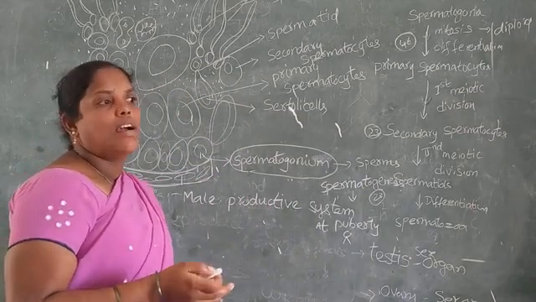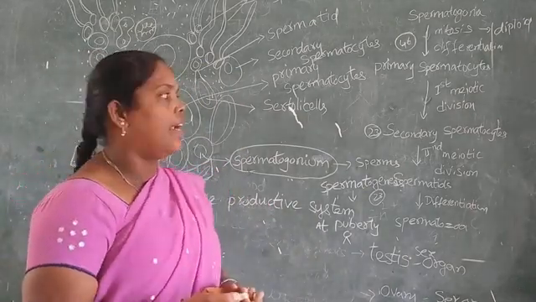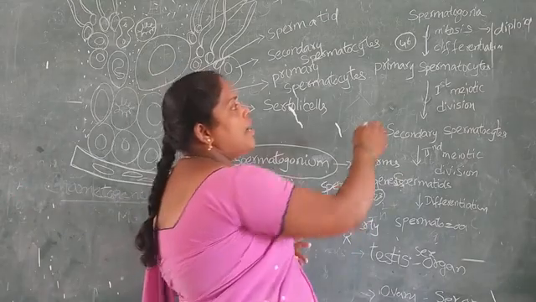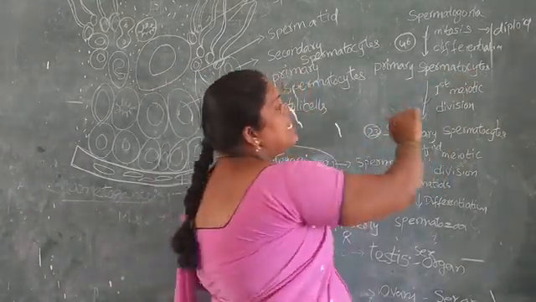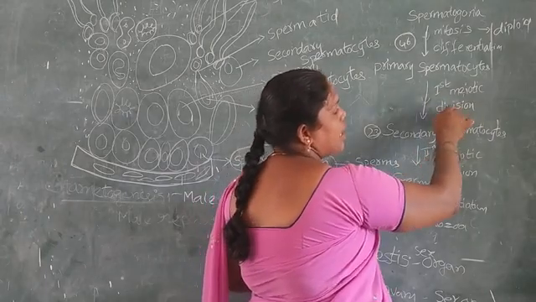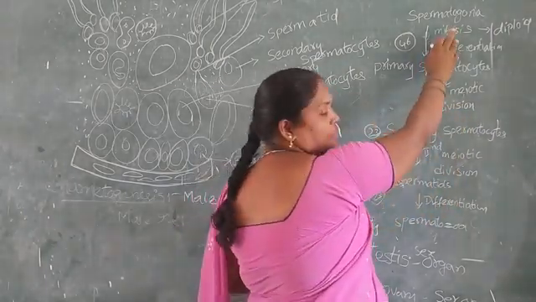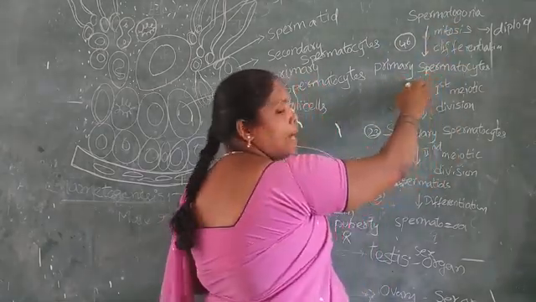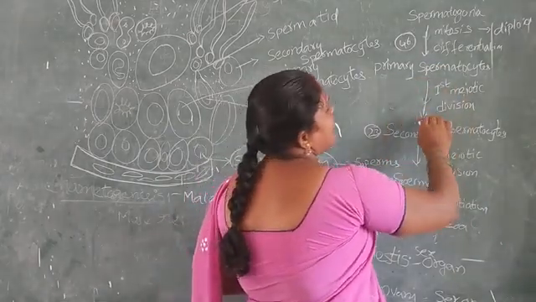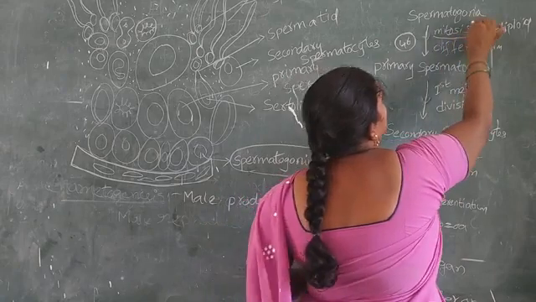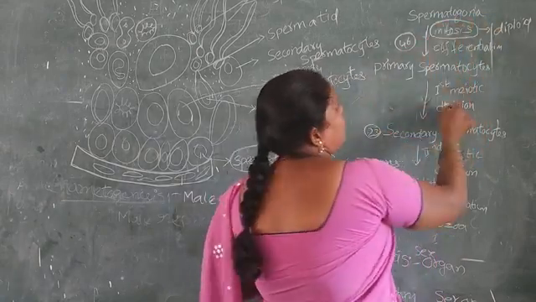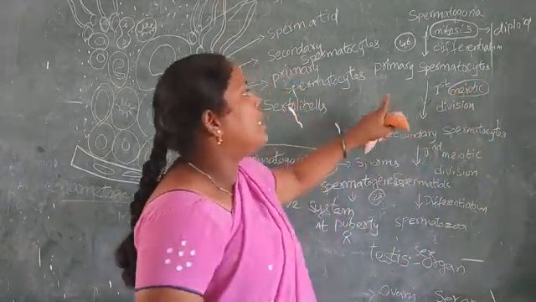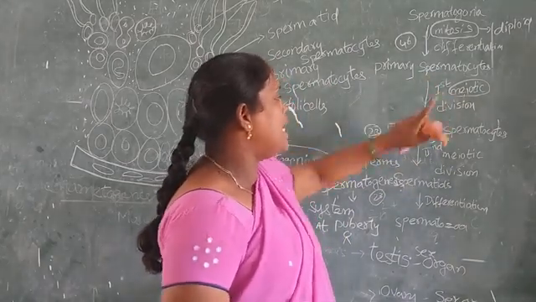The first meiotic division is completed, and the primary spermatocytes form secondary spermatocytes.